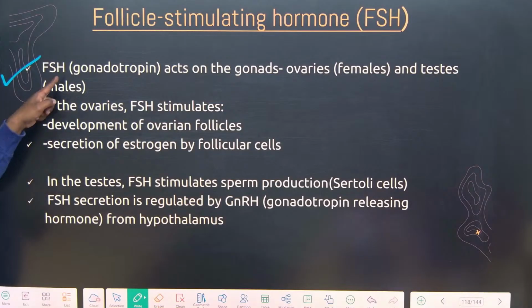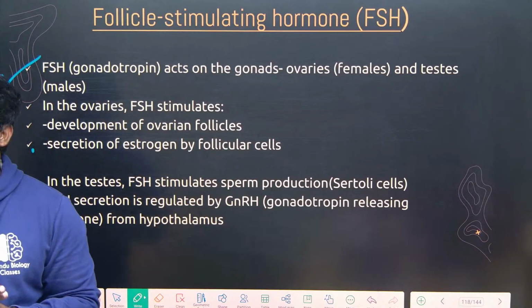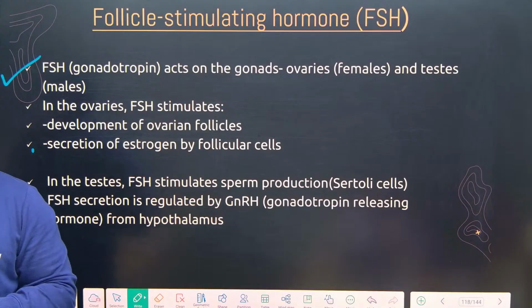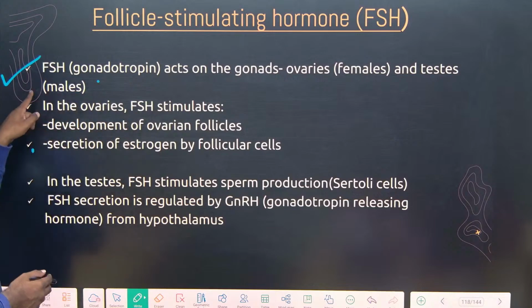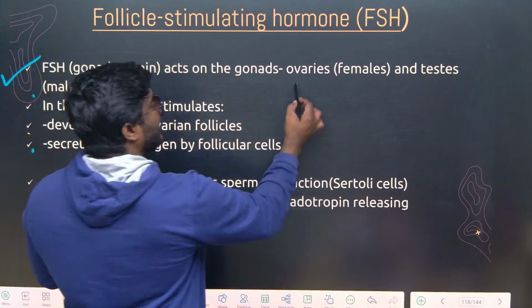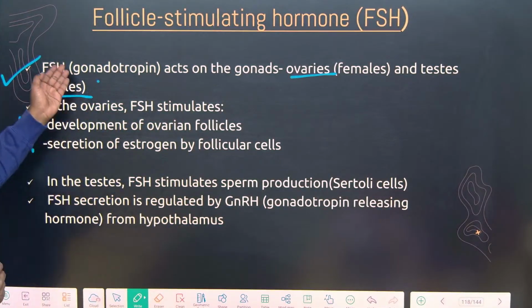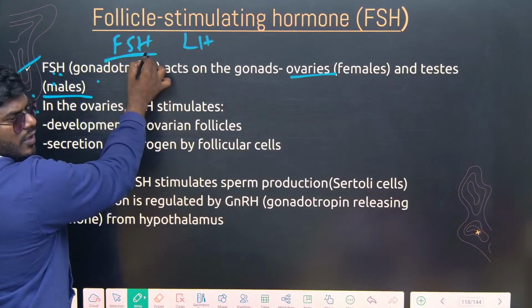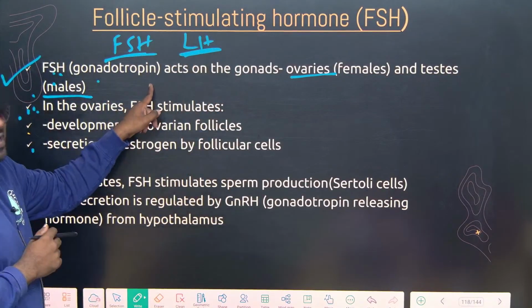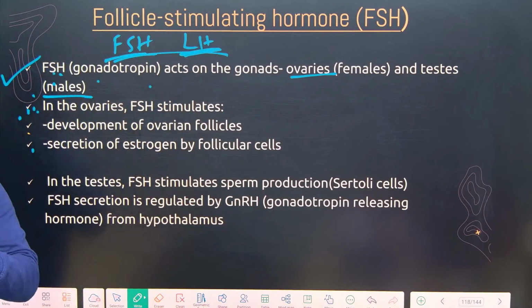See friends, FSH and LH are both generally said to be gonadotropic hormones. Correct? What is the meaning of gonadotropic hormones? Hormones which act on the gonads. That's why we call them gonadotropic hormones. What are the gonads? We have ovaries in females and testes in males. We have two gonadotropic hormones, one is FSH and one is LH. This one acts on the gonads, and this one also acts on the gonads. That's why both are said to be gonadotropic hormones. But the way they show their action is entirely different.